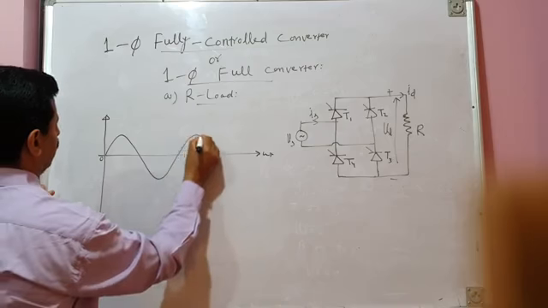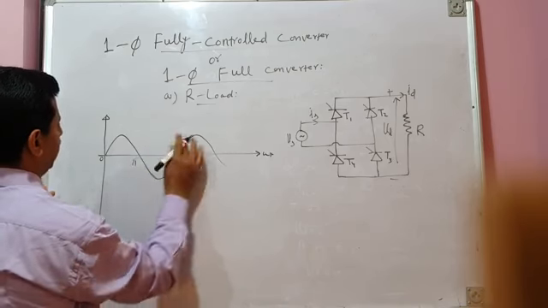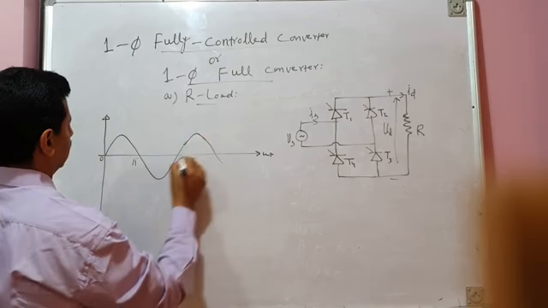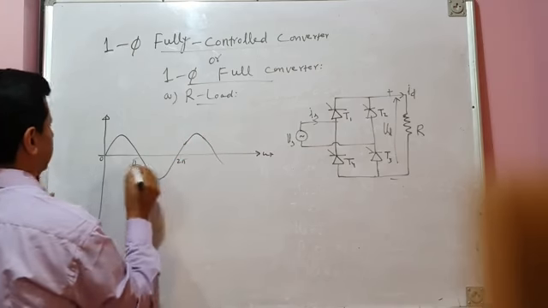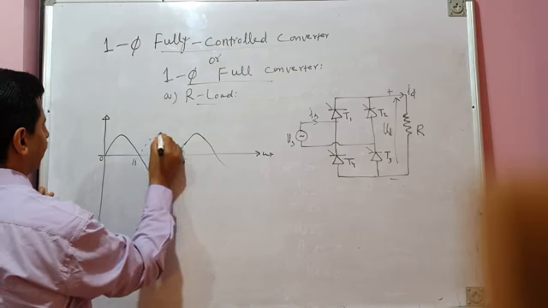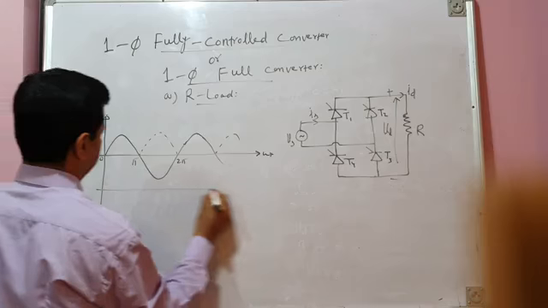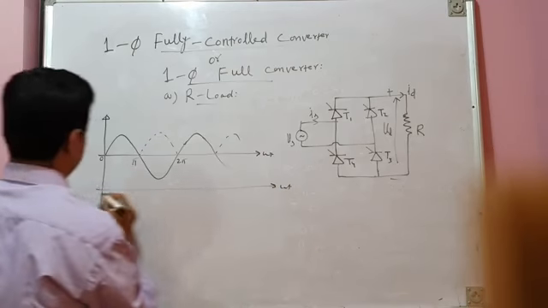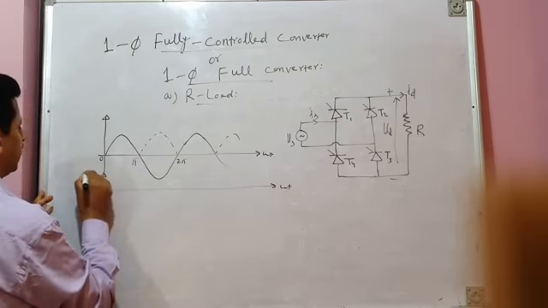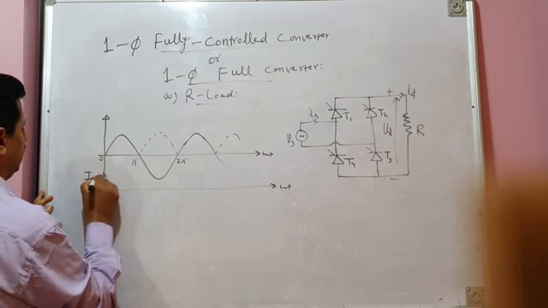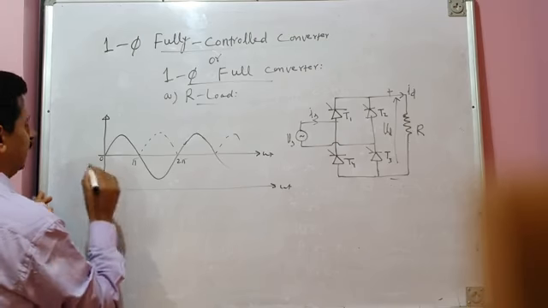So this is the source voltage waveform. This is pi. This is 2 pi. These are the zero crossing intervals. And then the next waveform is for the gating current pulses, IG1, IG3.